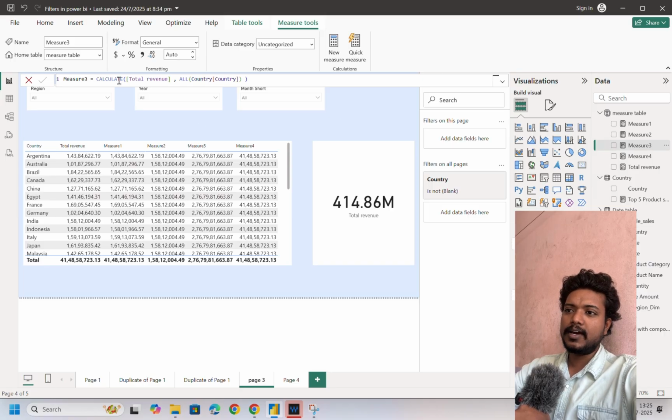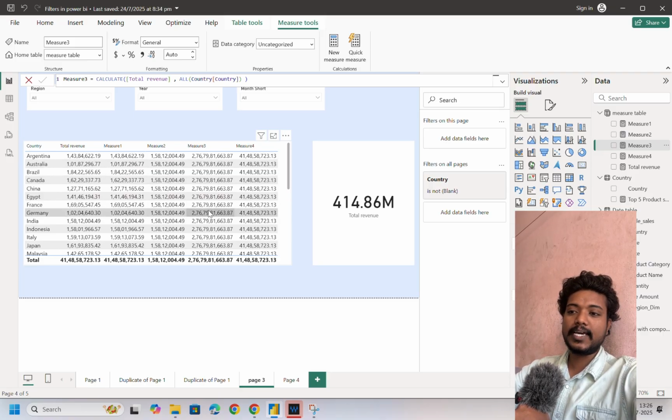What I did is put ALL in the filter expression. What it does is filter all countries as a single one. But if you observe here, this number and the total number are not matching. Why? Because my fact table has more country names than the countries available in the dim country table. That's why you see inflated numbers, because there are other country names and their values as well.